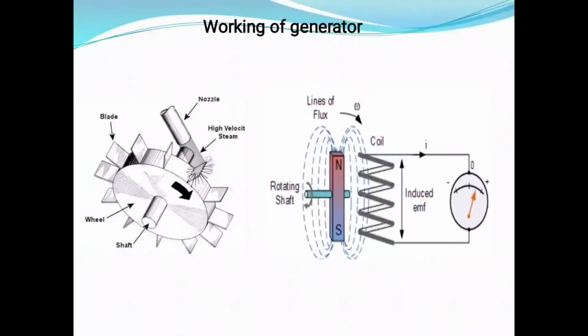We should do this rotation very speedily. We should rotate the turbine with a greater speed to produce high energy, right? So it cannot be done manually. Why? Because we need to rotate the turbine constantly with a greater speed, so we need to apply energy. Based on the different energy sources we use to rotate the turbine, the different power generation stations are differentiated.